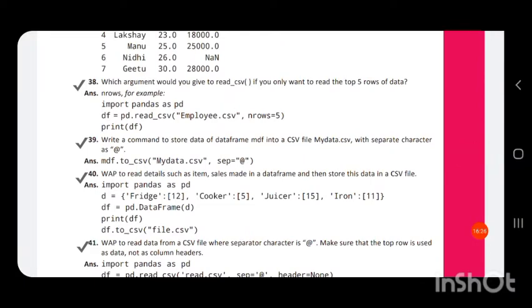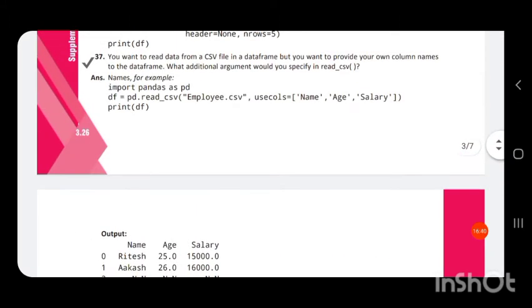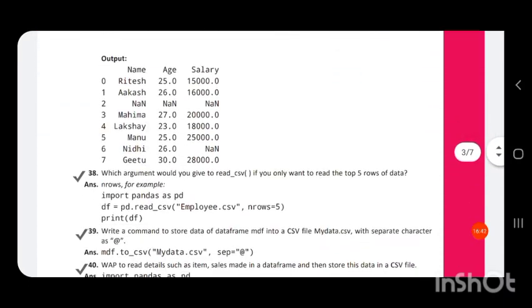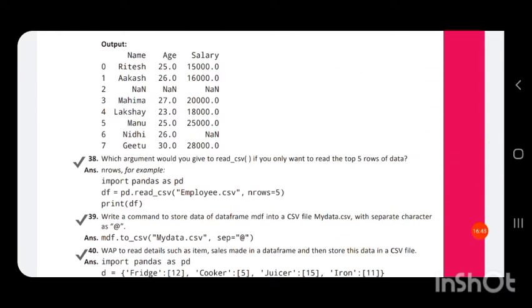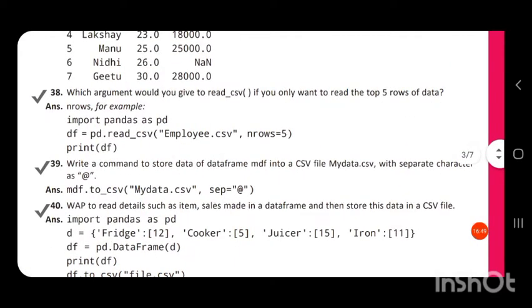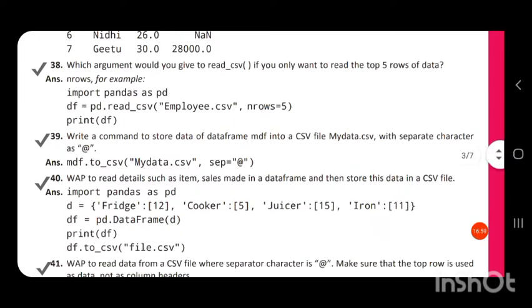Next question is, which argument would you give to the read_csv function if you want to read the top 5 rows of the data? We all know in the previous program we retrieved the top 5 rows using an attribute called nrows. So which argument would you give to the read_csv function if you only want to read the top 5 rows of the data?